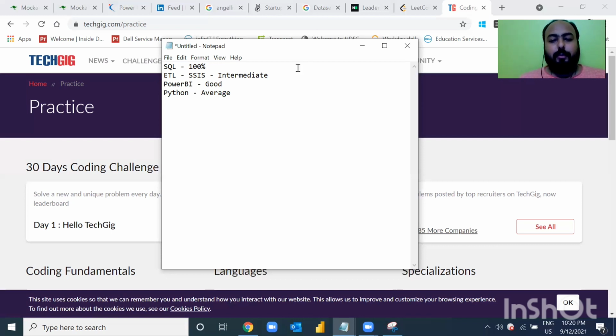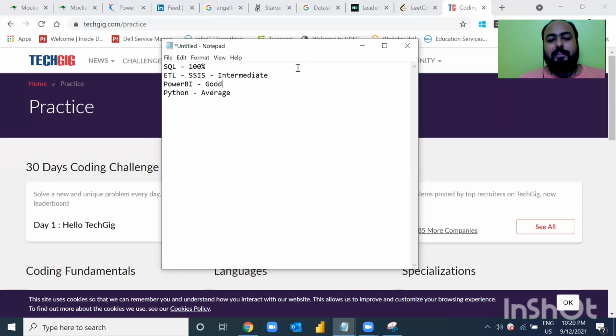Then Power BI. You should be good with Power BI. The reason is Power BI is something very easy to learn, and over time it has become a fad. So everyone is starting to learn Power BI, right? So the more number of people, it becomes a little less relevant. So become good with Power BI.